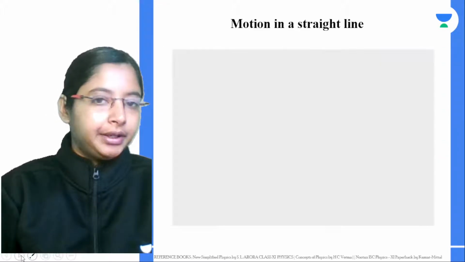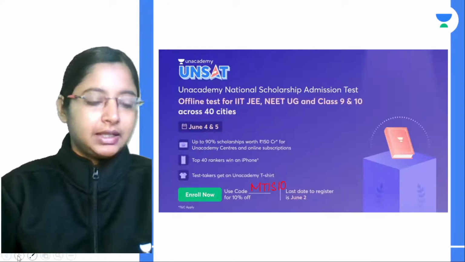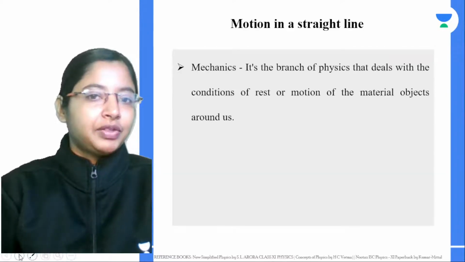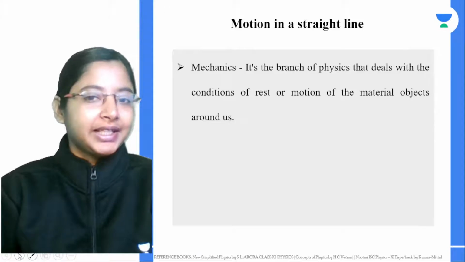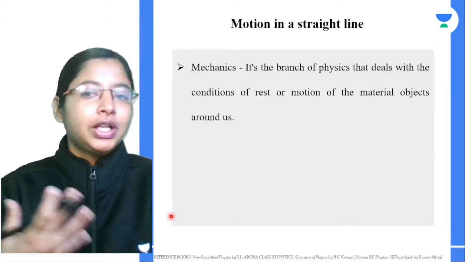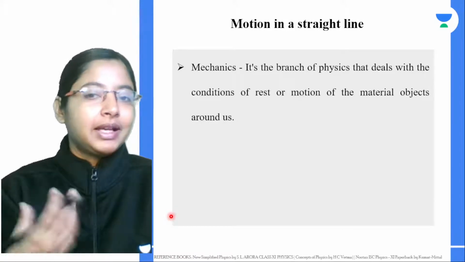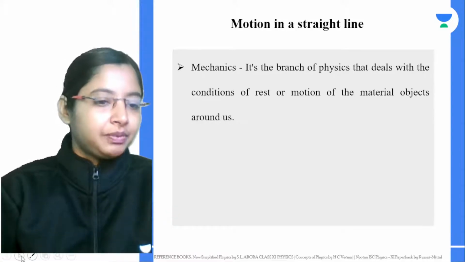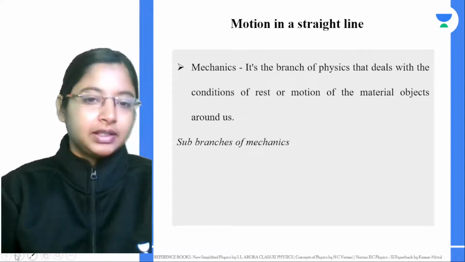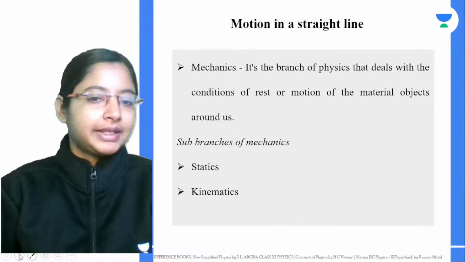Alright, and we started last class with motion in a straight line. Before that we began with an introduction to what mechanics is. Whenever you're studying an object at rest or in motion around us, that comes under mechanics, which is a branch of physics. Now this mechanics is divided into three branches: statics, kinematics, and dynamics.